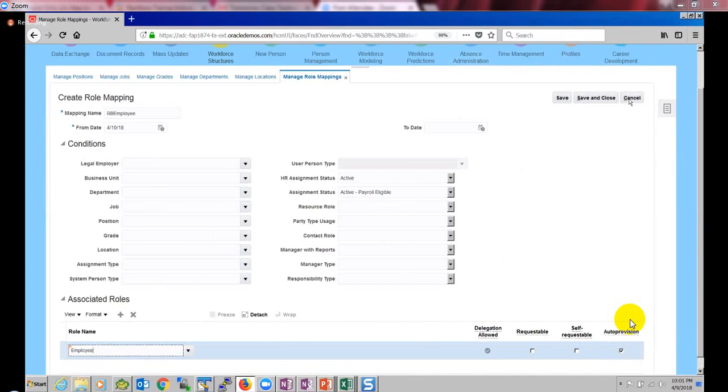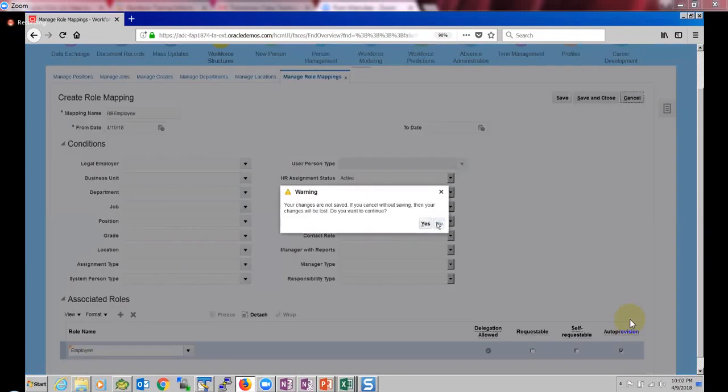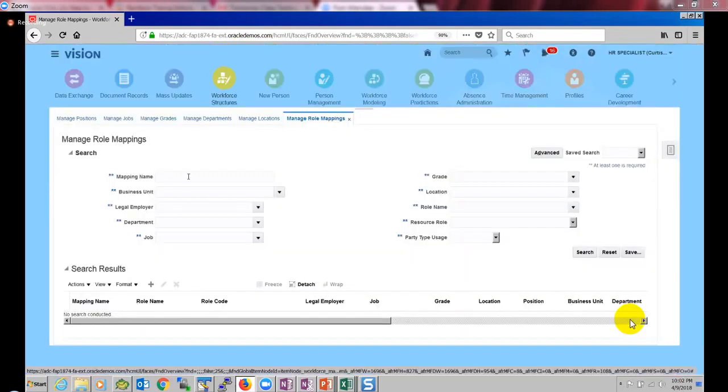So I'm just canceling it. I can search for an existing role mapping, because when we created that financial RB user, we saw that the employee role came up automatically. It means some rule is already defined here. So how do I get that? I will just search for the role name here.